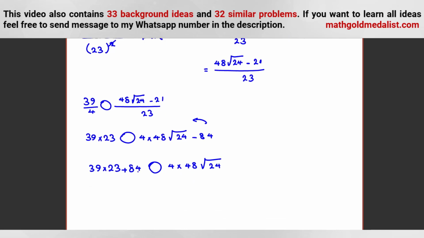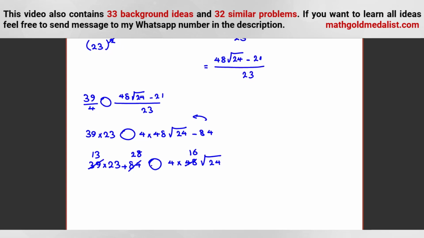Okay. Can we simplify by anything? We can simplify by 3. It will be 13. 84 is what? 2 times 3, 6, 24, 28. If you divide by 3, it will be 16. Okay, can we simplify more?